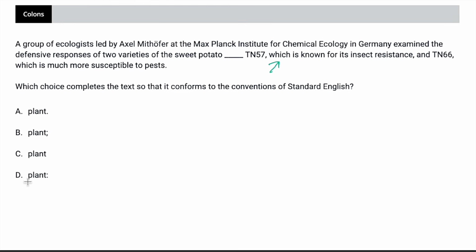So choice D is definitely going to work here. And in case you're wondering, if you ever see a period and a semicolon and there's no other semicolons in the passage, you could actually eliminate both because those are essentially the same answer. And we do need punctuation, so C is not going to work either.